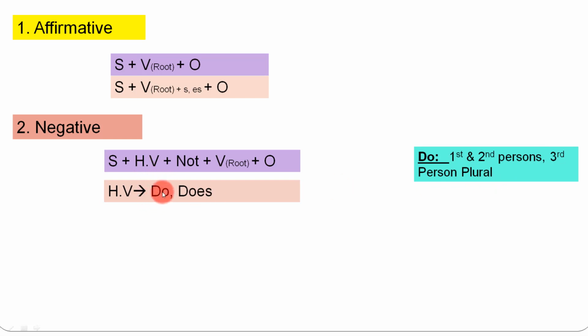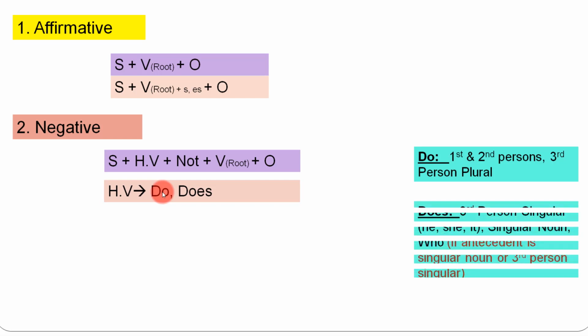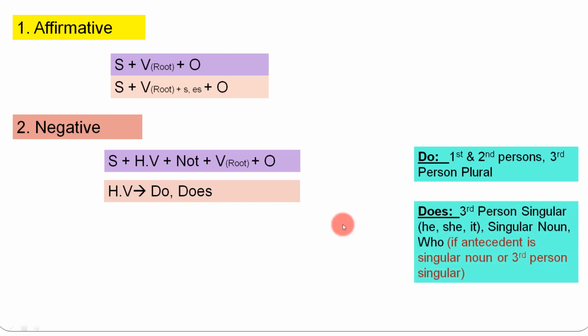For example, if I say "We go to school daily," it is an affirmative sentence. But if I convert it into a negative sentence, then "We do not go to school." So do has been used as the helping verb over here. Then does will be used whenever the subject is third person singular, like he, she, or it, or any singular noun, or who. Then we are going to use does as the helping verb.